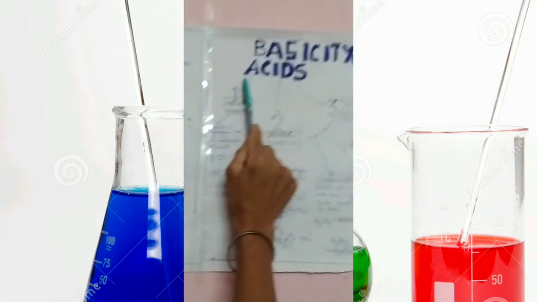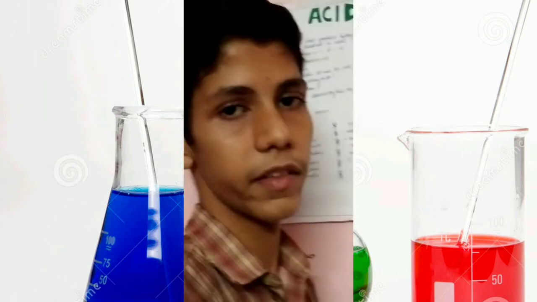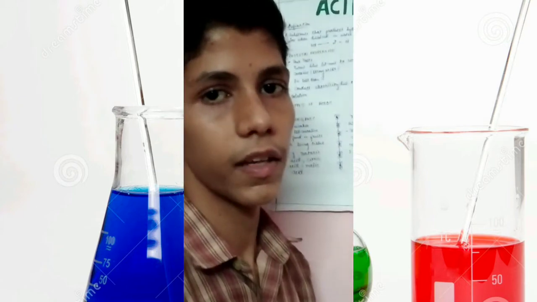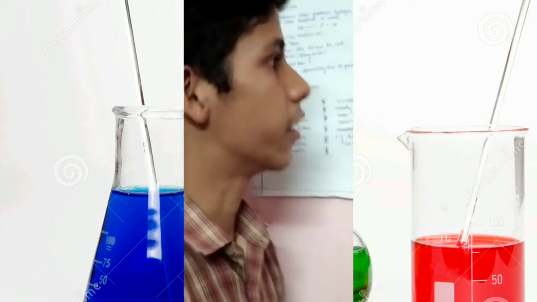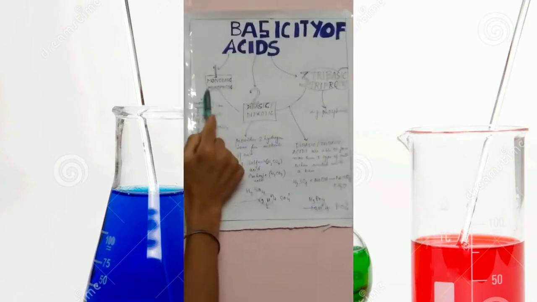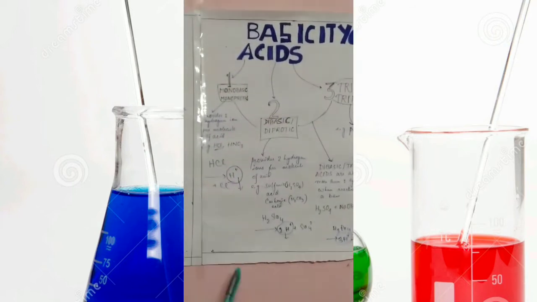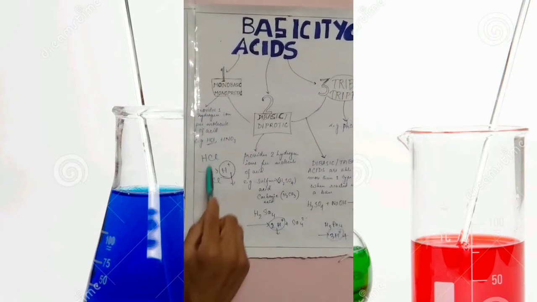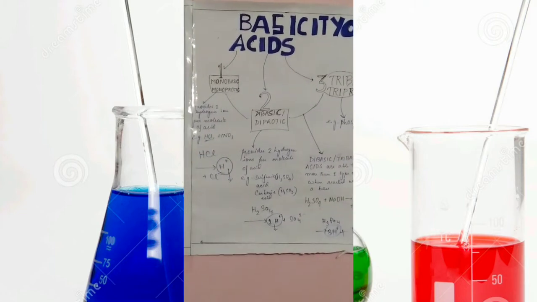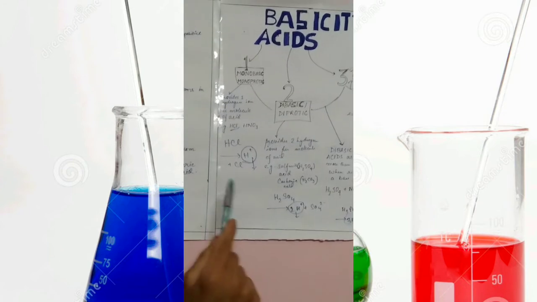Here I have prepared one chart on the basicity of acids. So what do we mean by basicity? Basicity is the number of H plus ions that an acid gives when it dissociates. Here are three types. The first one is monobasic or monoprotic acid. It provides one hydrogen ion per molecule of the acid. Acids such as HCl and HNO3 give one H plus ion when they dissociate, so they are known as monobasic or monoprotic acids.